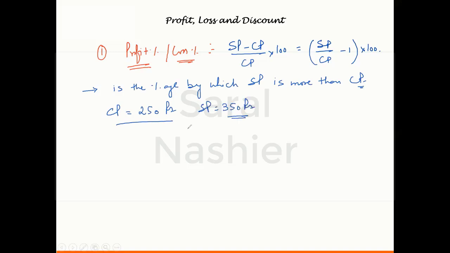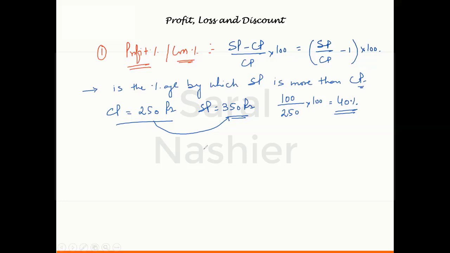So what is my profit percentage? I would say (SP minus CP) by CP into 100. Or I straight away say, by what percentage is 350 more than 250. So 350 is 100 more than 250. So 100 divided by 250 into 100 is 40%. That is my profit percentage.